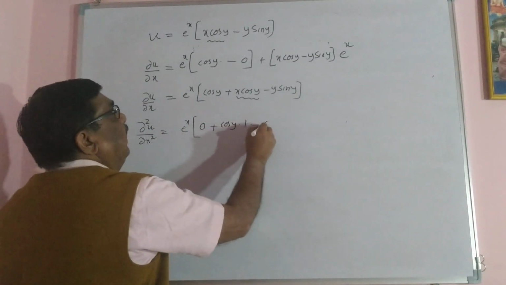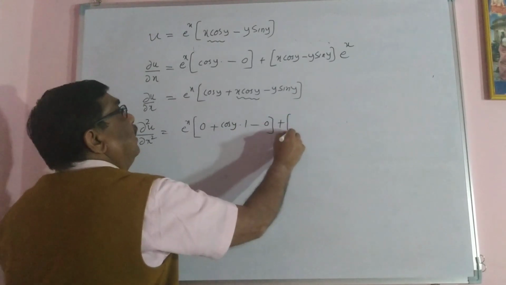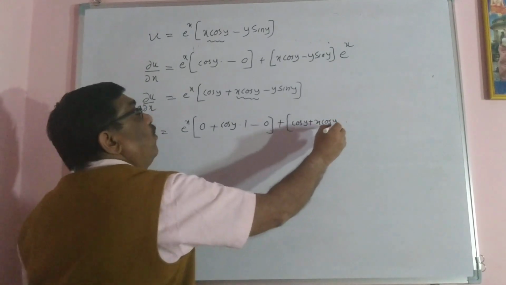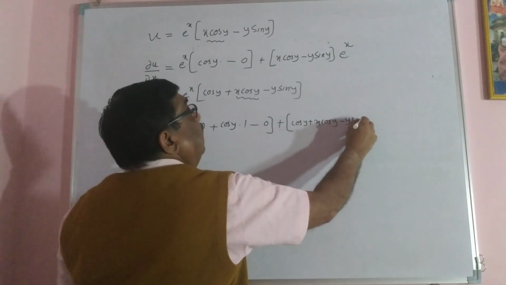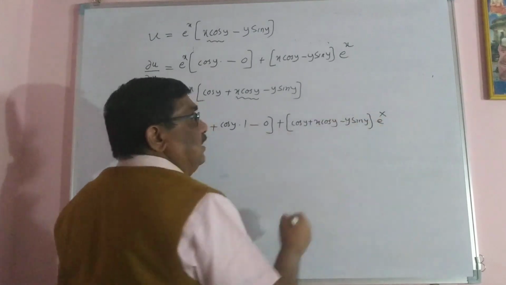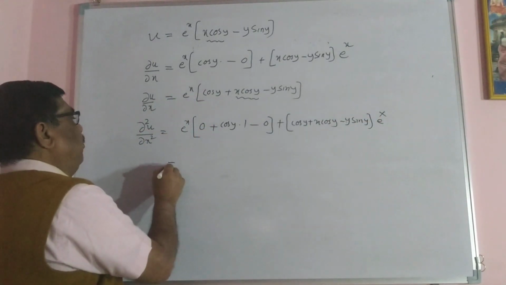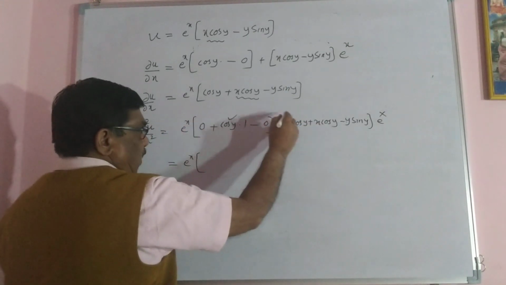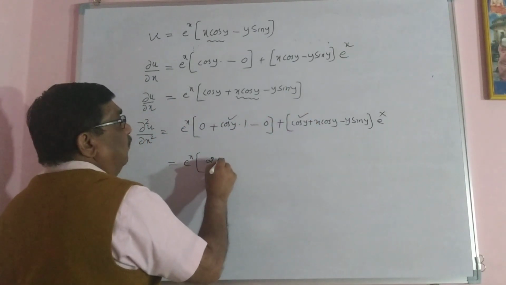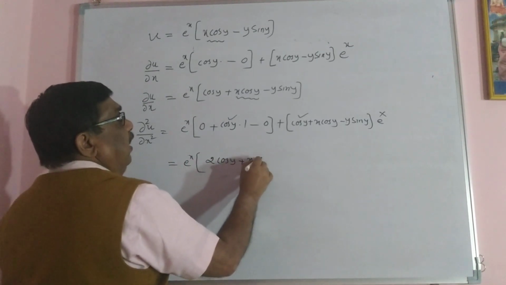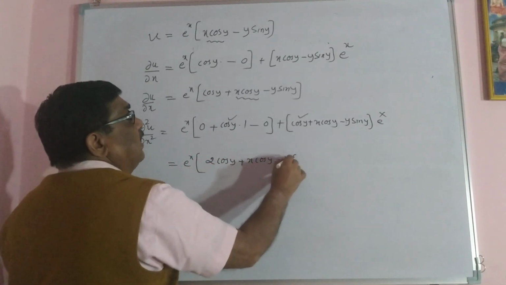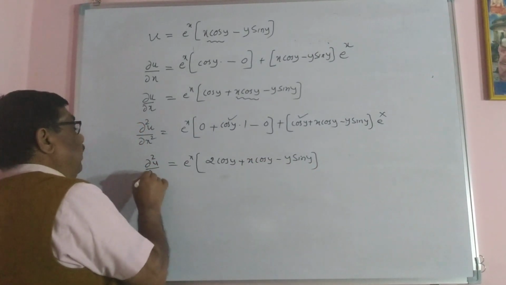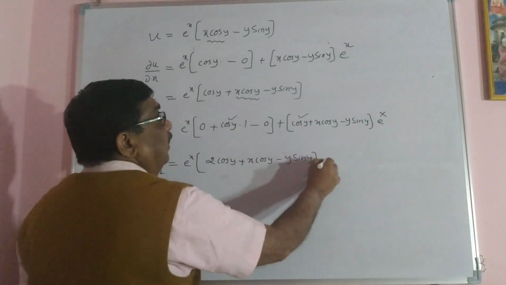So totally it is 0, plus cos y plus x cos y minus y sin y into e raised to x differentiation is e raised to x. Once again I would like to take e raised to x common. So I am adding these two brackets, cos y plus cos y is 2 cos y plus x cos y minus y sin y. This is dou square u by dou x square. Call this as 1.